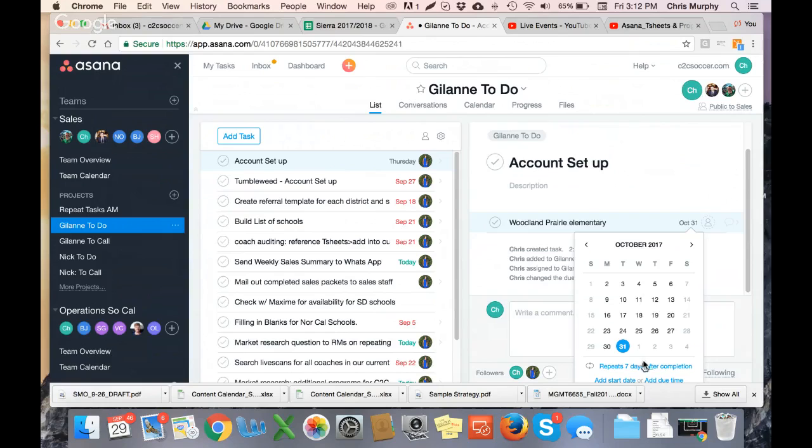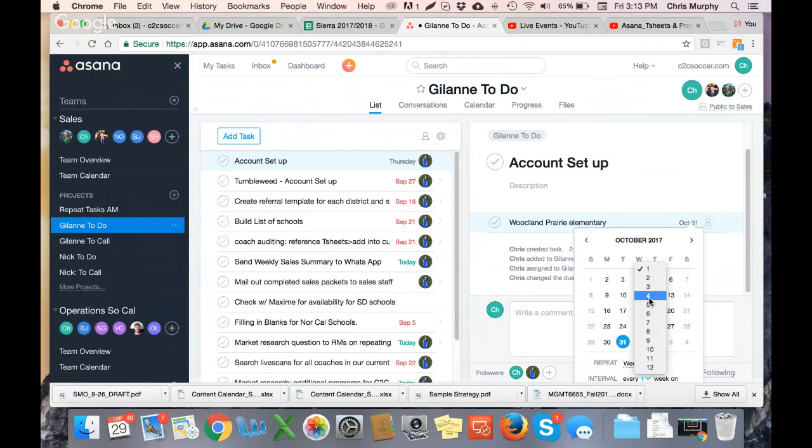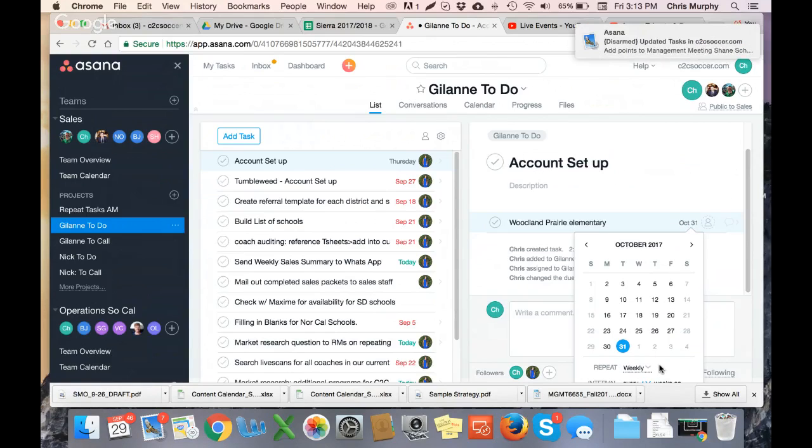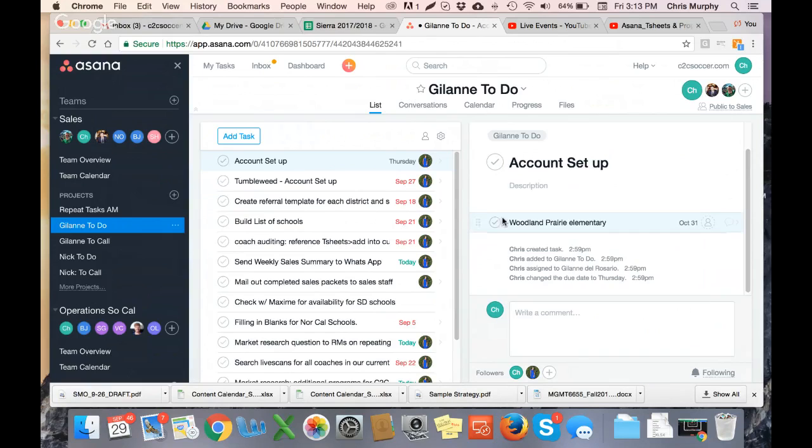I'm going to set it to repeat every 4 weeks, weekly, every 4 weeks, and it'll take place on a Tuesday. So that's now set up for the account manager, Jelan. She will now get a weekly reminder to check her accounts, and then every 4 weeks on this same Tuesday, she will get notified to check in with this particular school, Woodland Prairie. And those are the two Asana tasks that you have to do.